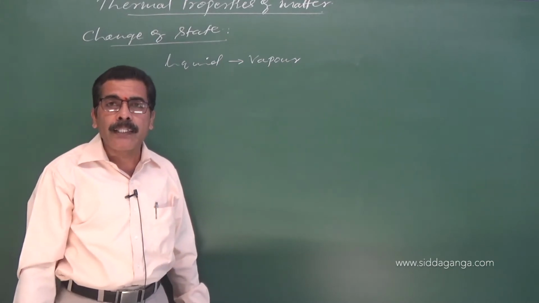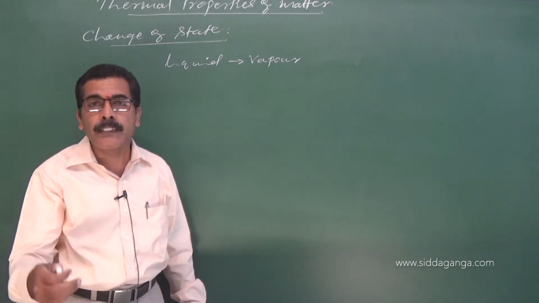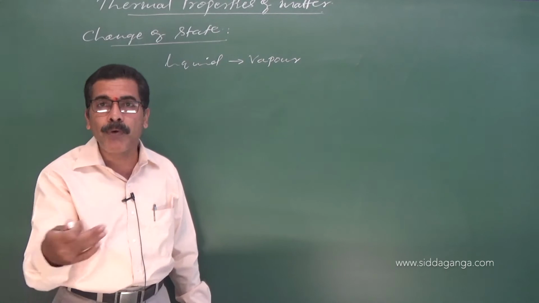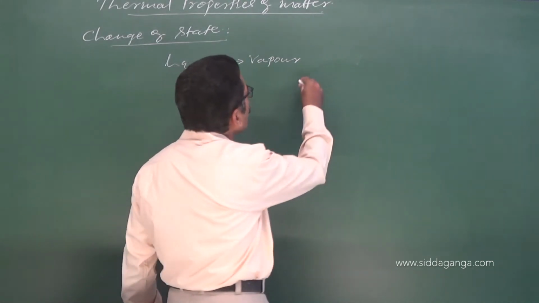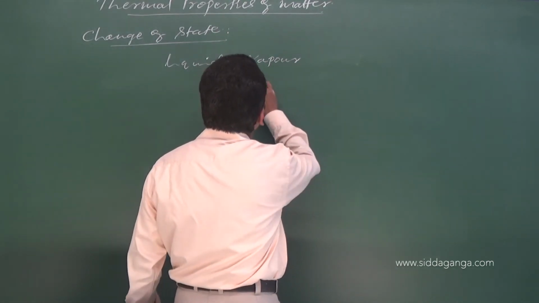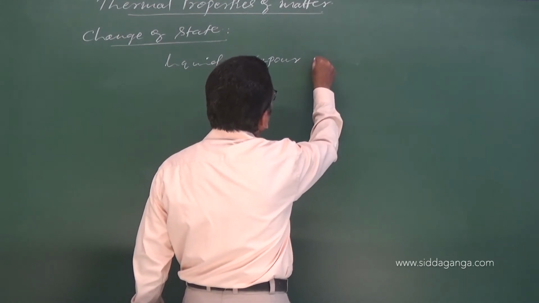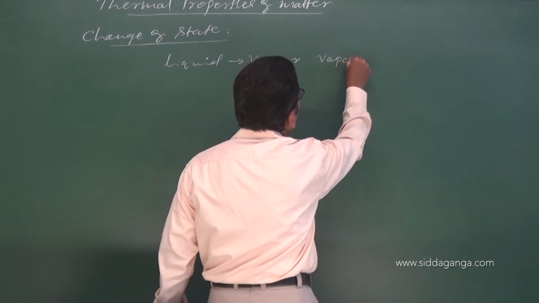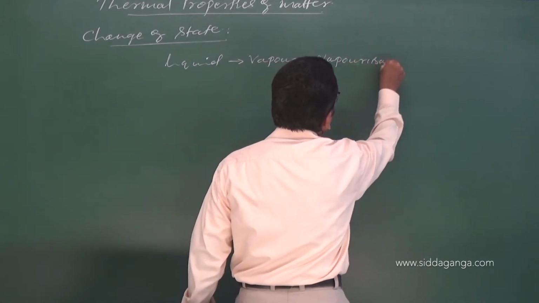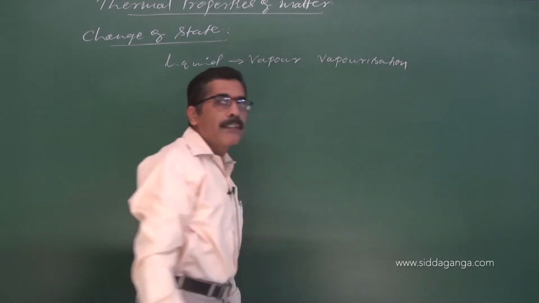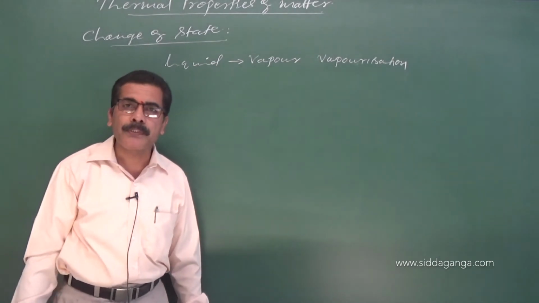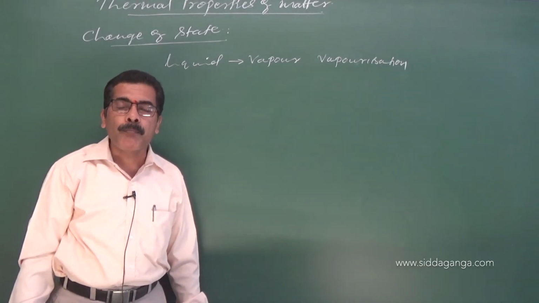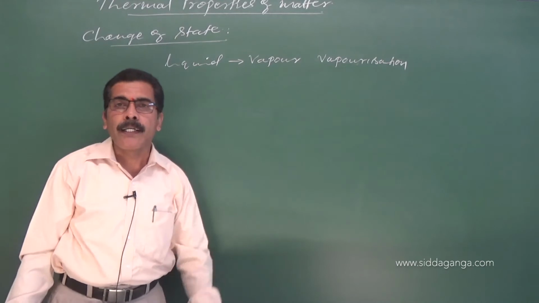So we say that it is the boiling process, or rather vaporization, sorry, not boiling, it's vaporization. It's a vaporization process from liquid to its vapor.